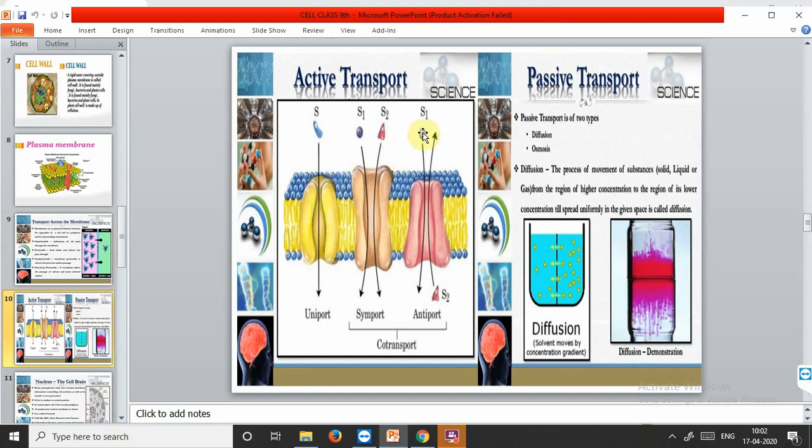These are the various types of transport. First, we'll learn about active transport. The active transport word comes because, by the process of active transport, the substances which are unable to move themselves are driven by ATP. ATP is the energy currency. ATP drives the materials from one place to another. Without ATP, this passage will not be possible. Active transport uses energy to pump molecules against a concentration gradient.